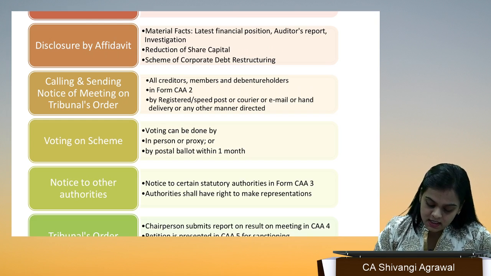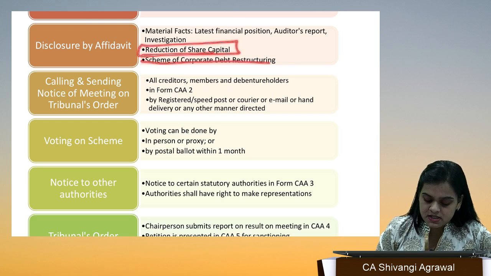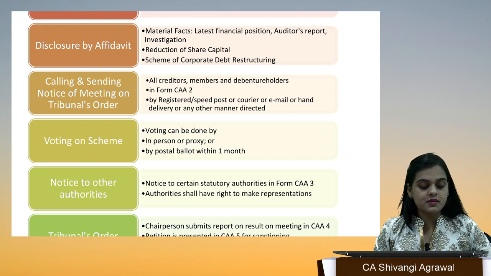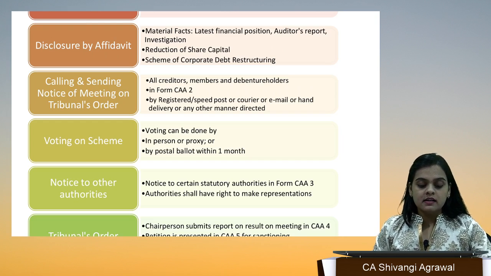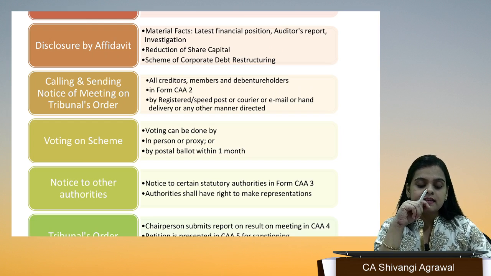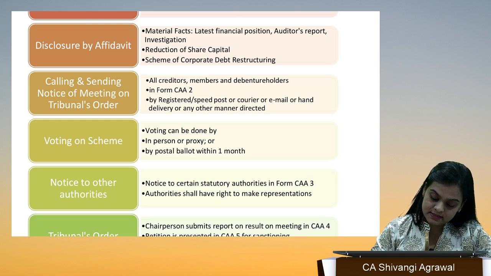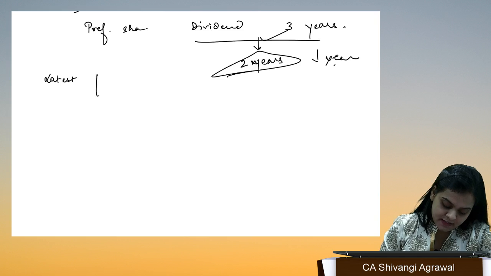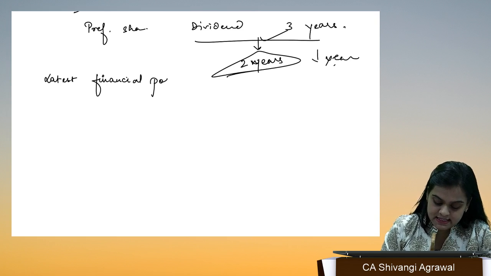Next is reduction of share capital or scheme of corporate debt restructuring. The first thing you have seen here is the latest financial position of the company, which is easily available, that's not a problem.